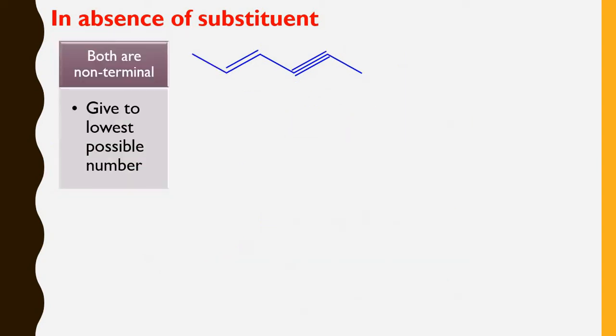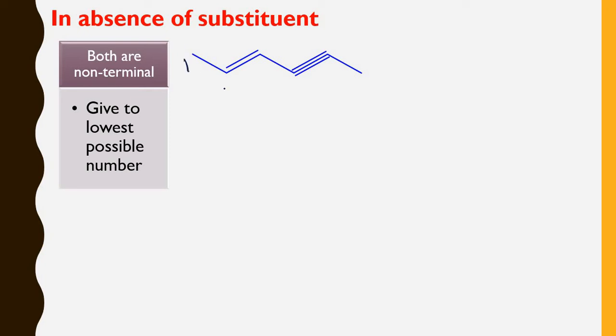In the absence of a substituent, if both are non-terminal, then you have to give the lowest possible number to the multiple bonds. Try from both sides, from the right side and from the left side, and after trying, identify at which multiple bonds the lowest possible numbers occur. Now we'll try from the left hand side first.